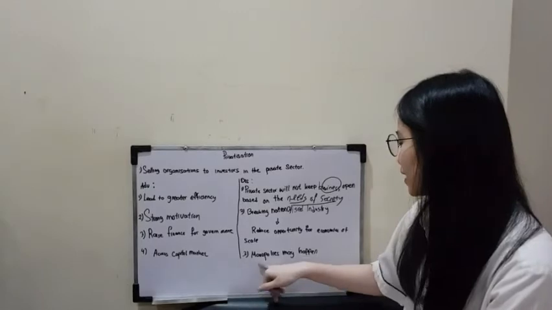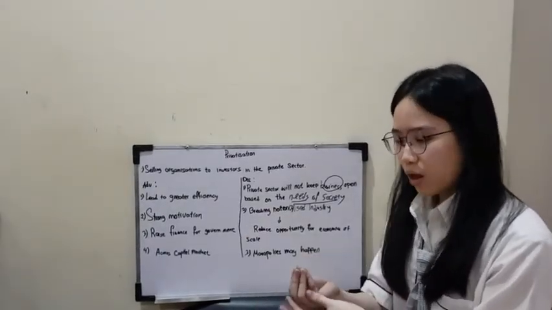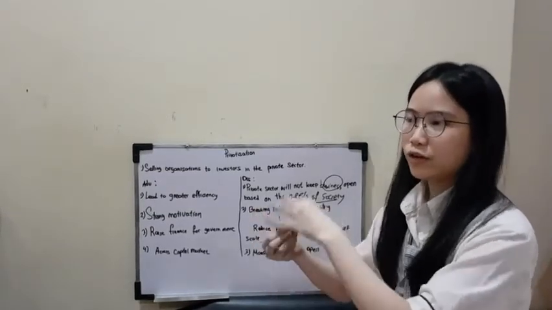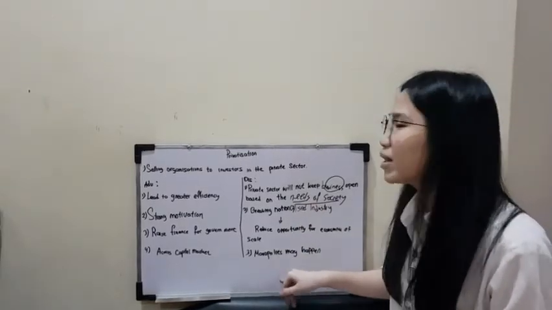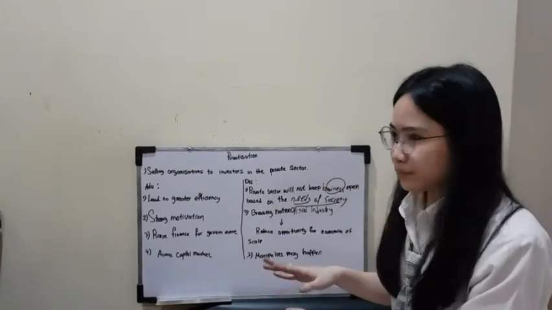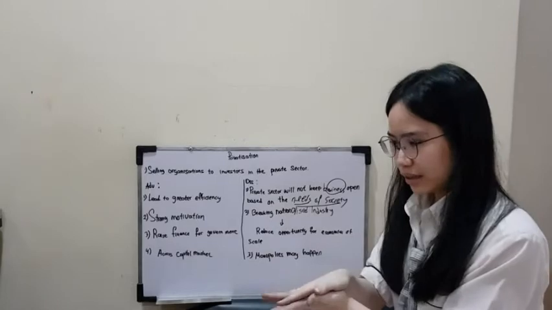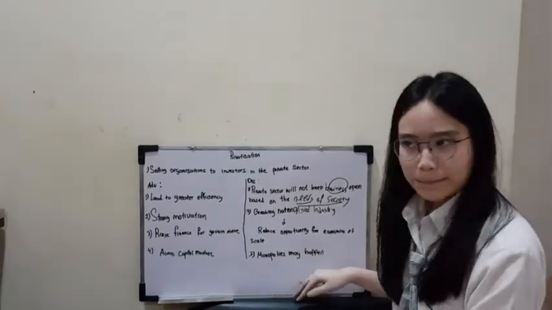Next is monopolies may happen. Now that the market is controlled by the private sector, they can easily take over other companies, which will lead to monopolies, and this monopoly will happen when the government doesn't have any shares in that market in order to control it, so these monopolies may happen.